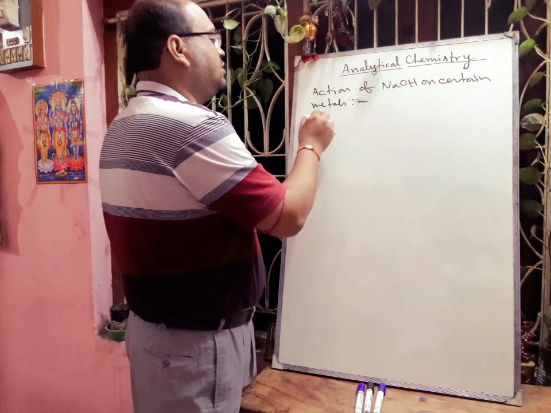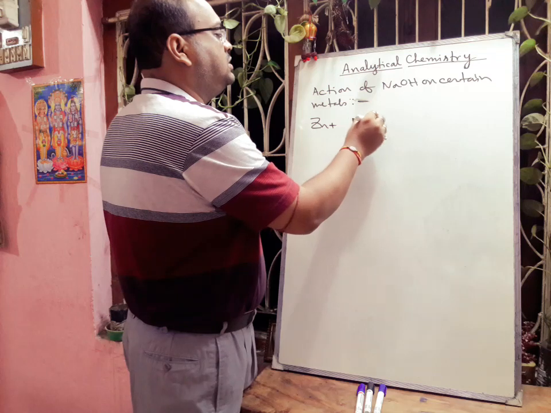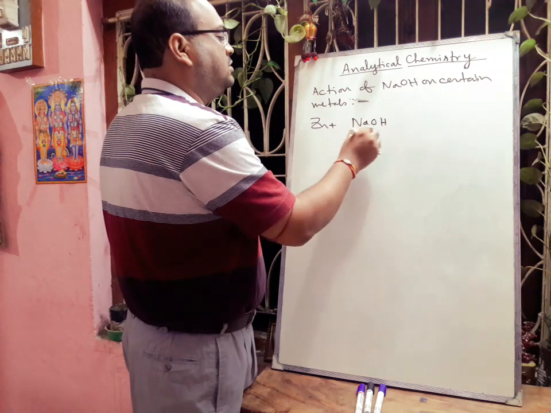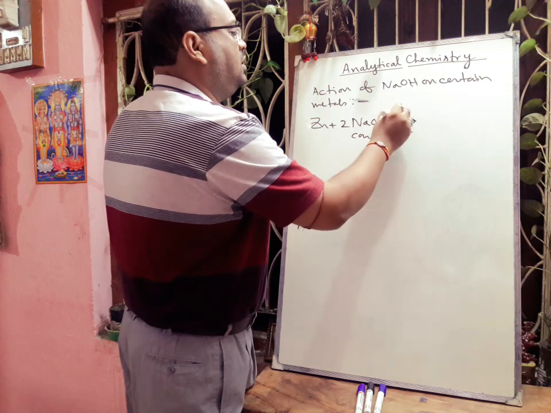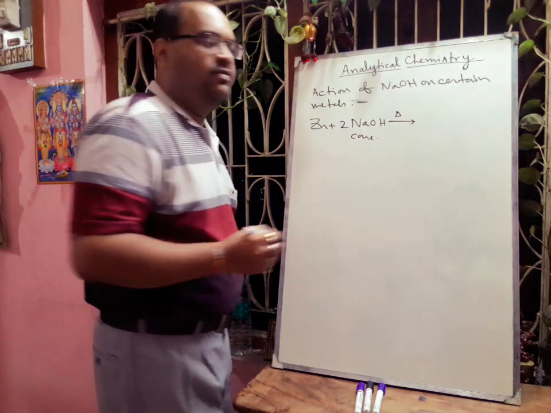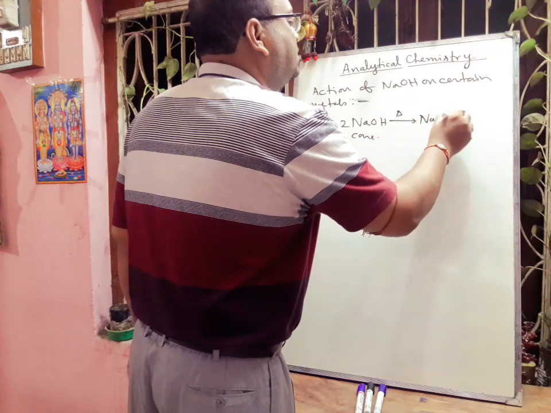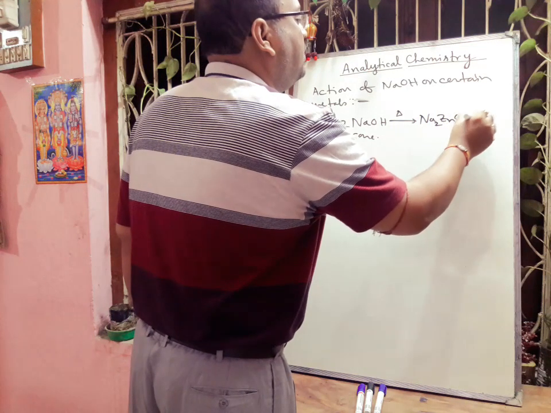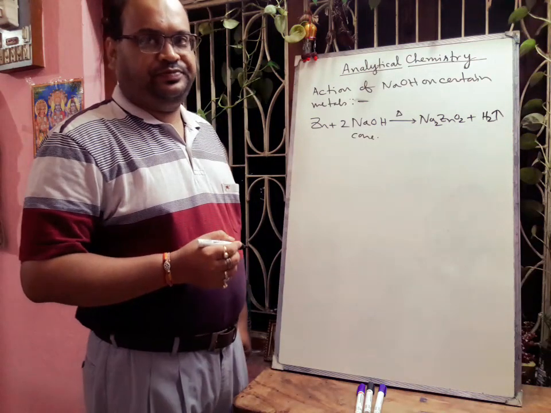So, zinc will react with concentrated sodium hydroxide. In presence of heat, it will form sodium zincate, one complex salt, plus there will be formation of hydrogen gas.